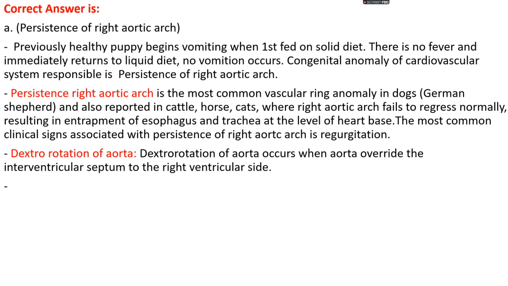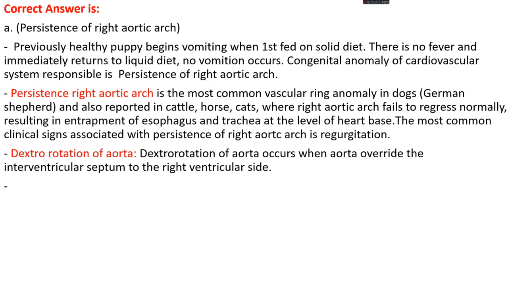Okay. A previously healthy puppy begins vomiting when first fed on a solid diet, and we found there is no fever, and immediately when we return to the liquid diet the vomiting stops. The congenital anomaly of the cardiovascular system responsible for this is persistence of right aortic arch. Persistent right aortic arch is the most common vascular ring anomaly seen in dogs, especially German shepherds, and also reported in cattle, horse and cat, where the right aortic arch fails to regress normally, resulting in entrapment of the esophagus and trachea at the level of the heart base.